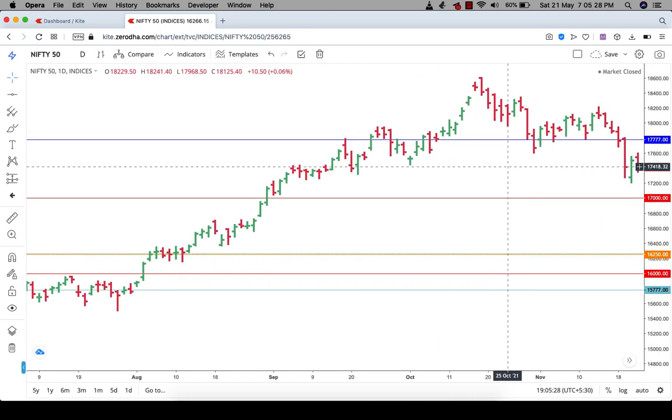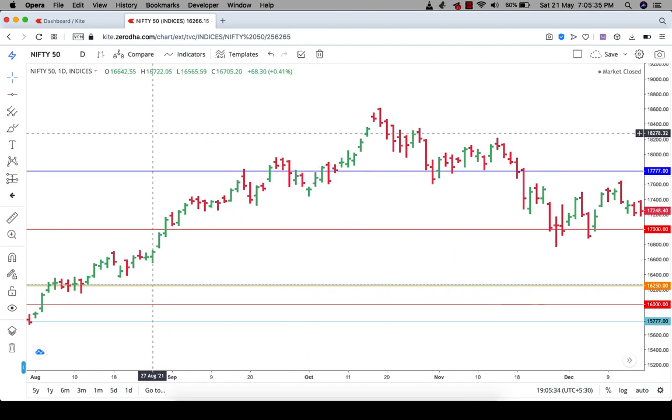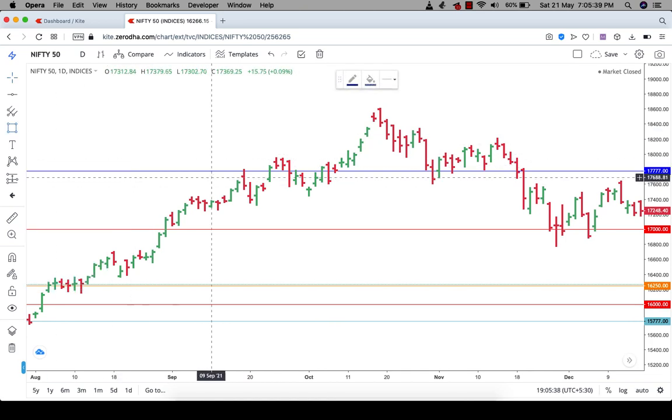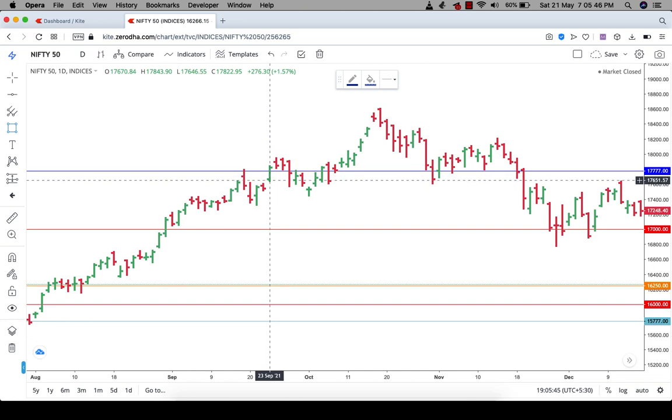When the market closes above this level, Gann always tried to follow one method, that is the breaking of the high. You can see the market was not able to close above it, touched and fell back, touched and fell back. Now here the market properly closes above this one.